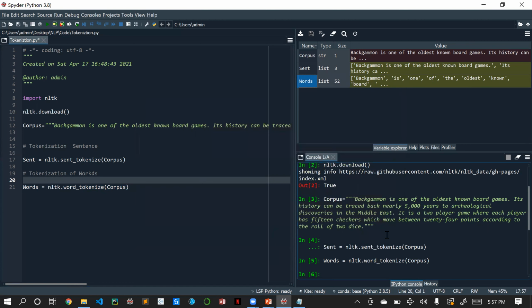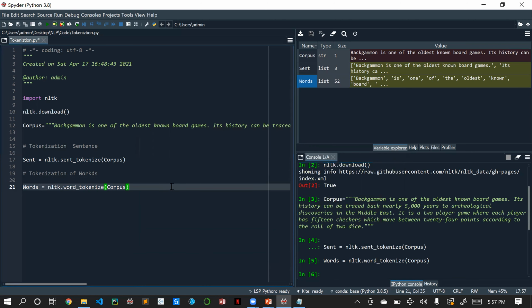So this is all for today. The motive was to understand what tokenization is and why it is used. This is the practical implementation of tokenization using the NLTK library.